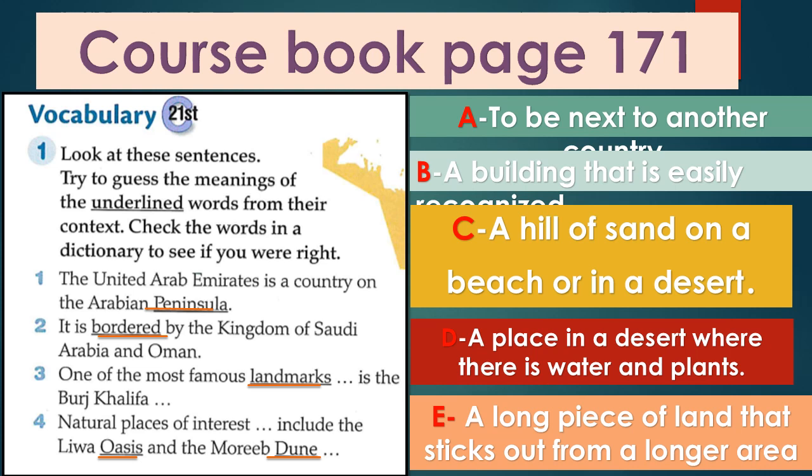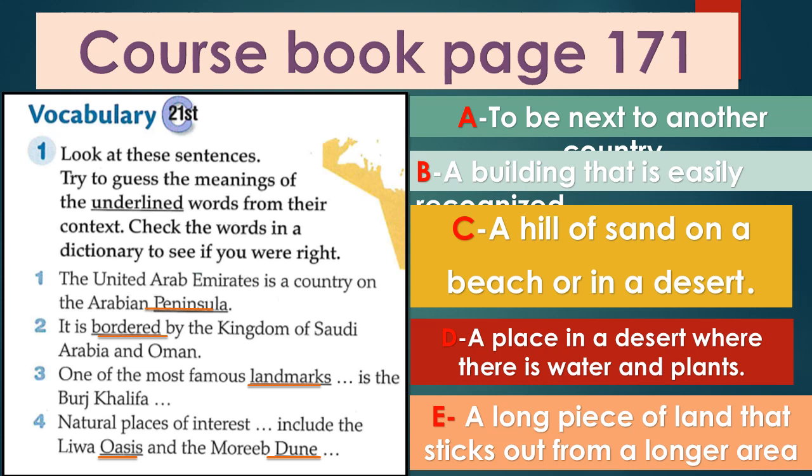So we need now to think and guess the meaning or the definition of each word. Let's have a look at the other column. A, to be next to another. B, a building that is easily recognized. C, a hill of sand on a beach or in a desert.